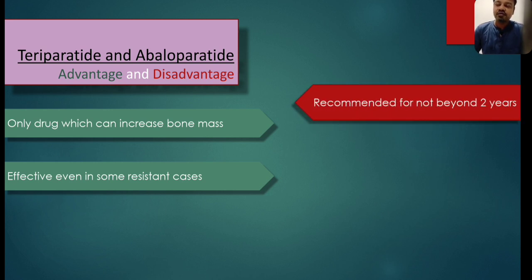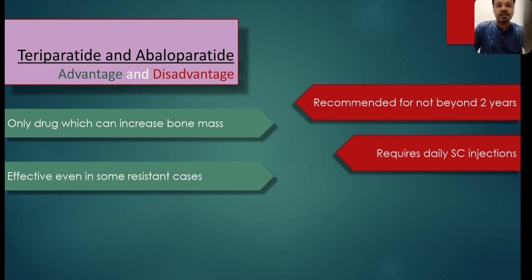The disadvantage is it cannot be given for more than 2 years. Some cases of osteosarcoma have been found after long-term use of this preparation. So it is not recommended to give teriparatide and abaloparatide beyond 2 years. It requires daily subcutaneous injection, so patient compliance may not be that good, and they are very costly. So these are the disadvantages of teriparatide and abaloparatide. But again, they are the only drugs which can promote new bone formation.